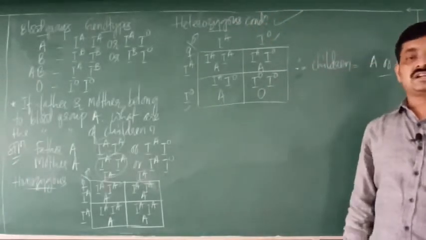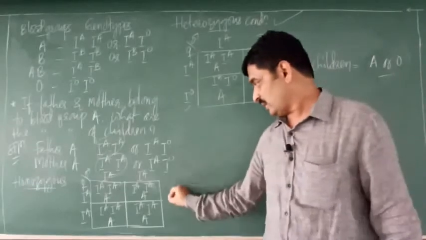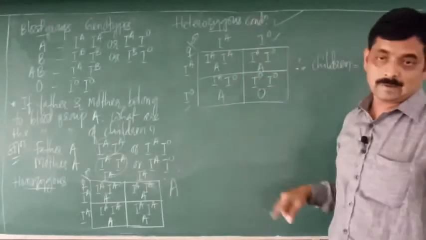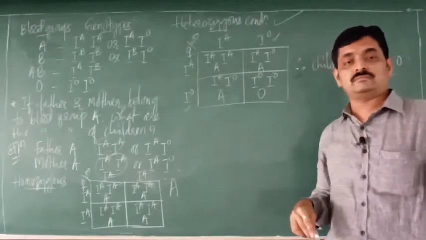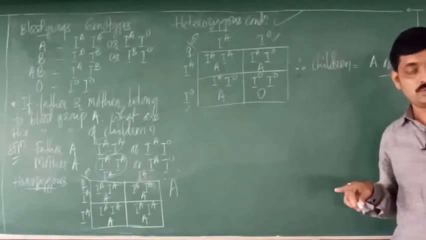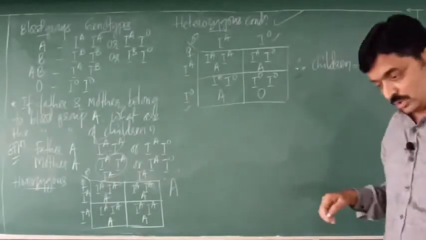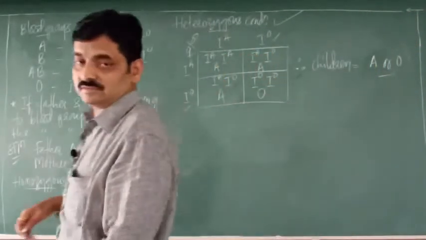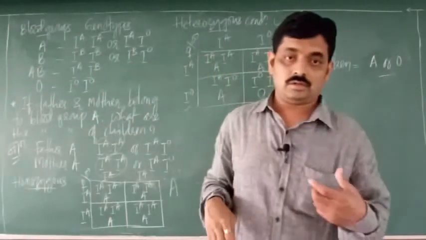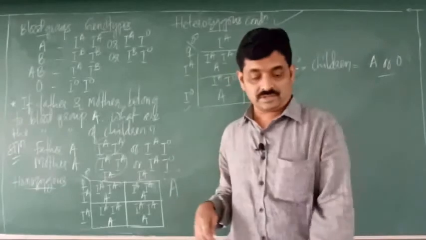So in homozygous condition, all children will have blood group A. In heterozygous condition, there is possibility of 2 blood groups, A or O. So this is how you have to solve the problems which are based on blood groups. We shall take one more example here.